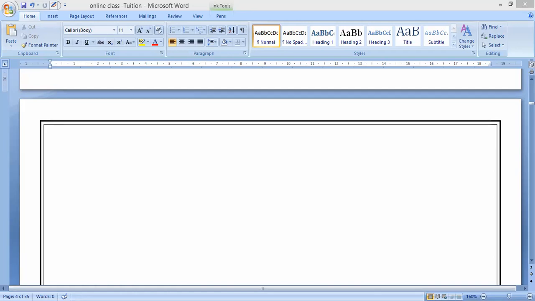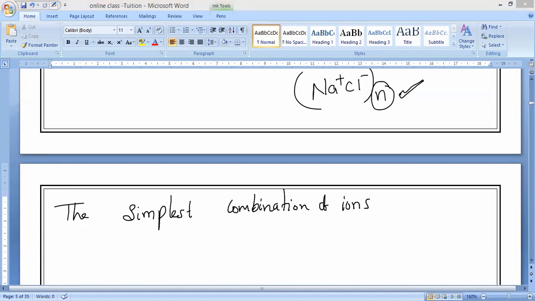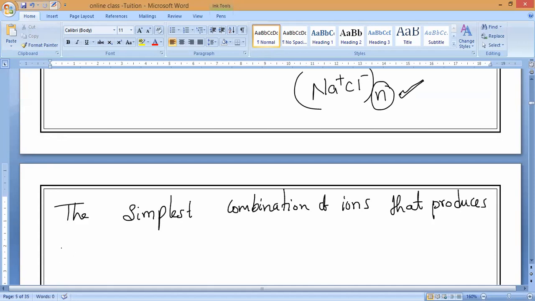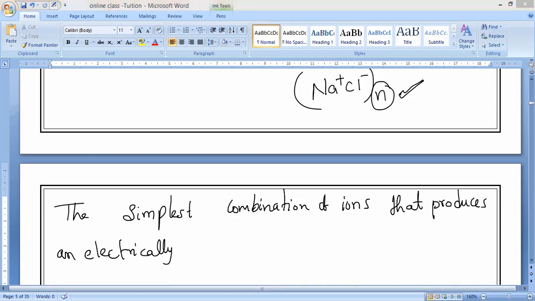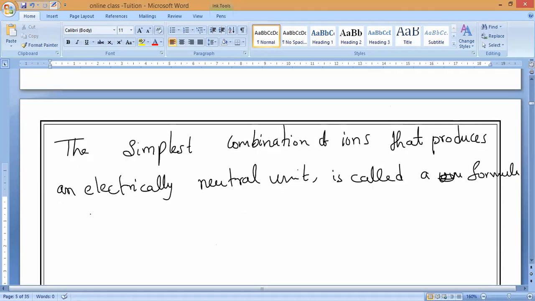So please all of you write: the simplest combination of ions that produces an electrically neutral unit is called a formula unit of the ionic compound.